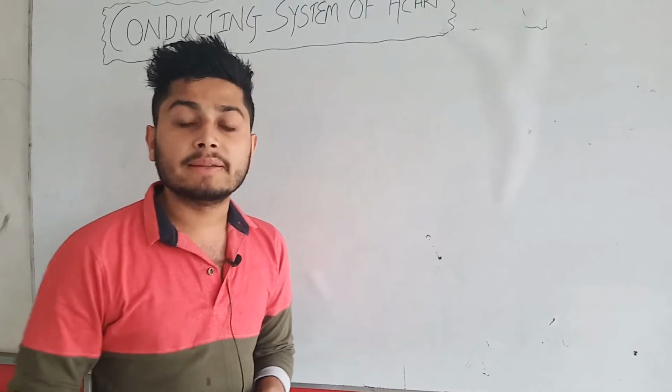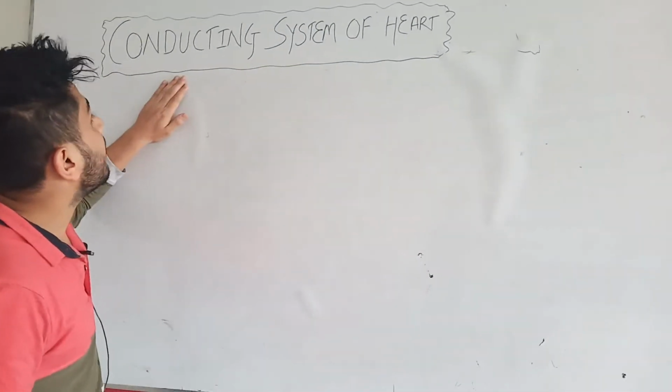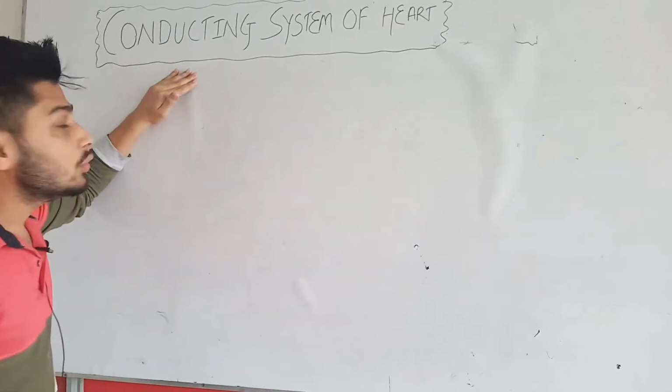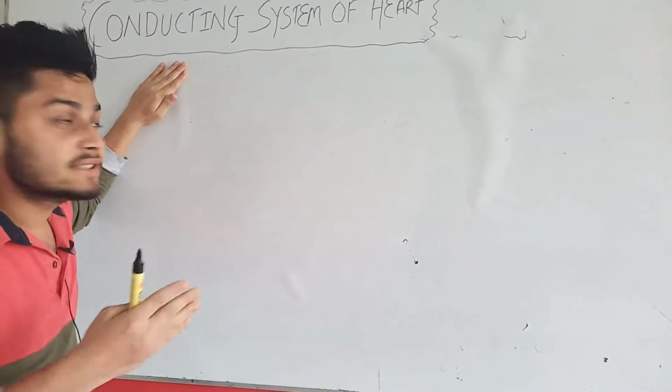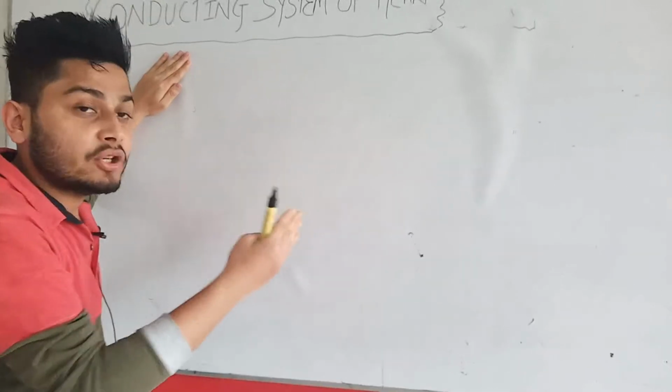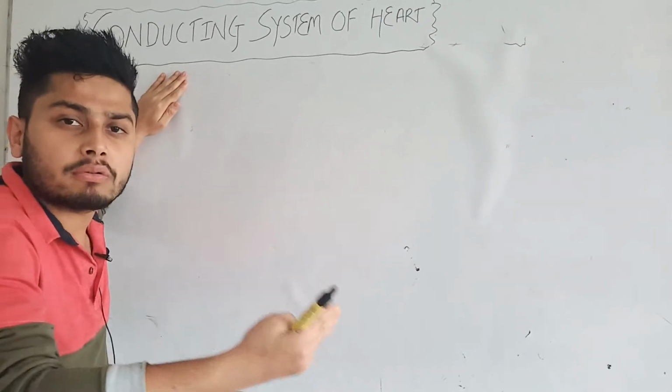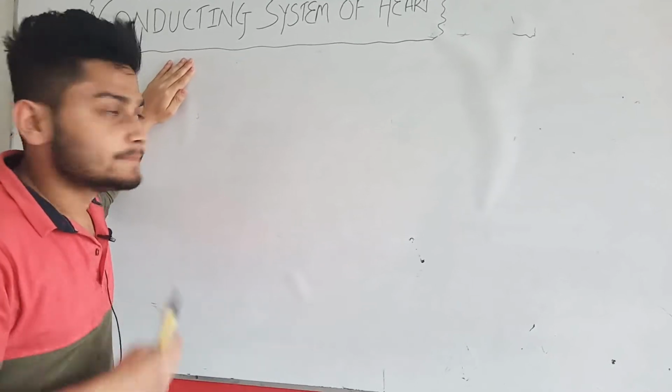Hello everyone, my name is Sobit and today our topic is the conducting system of the heart. How the wave of contraction or depolarization starts over the atria, spreads over the atria and ventricles, and passes or spreads throughout the heart.